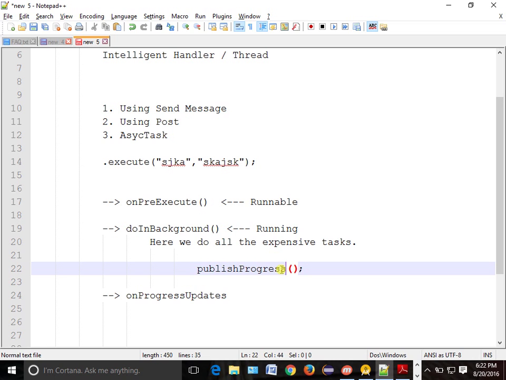So from doInBackground, as soon as you call publishProgress, automatically the callback will go to onProgressUpdate. And here you can show your progress bar, 20, 30, 40, whatever things are there.